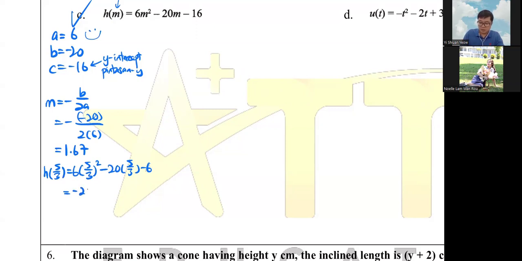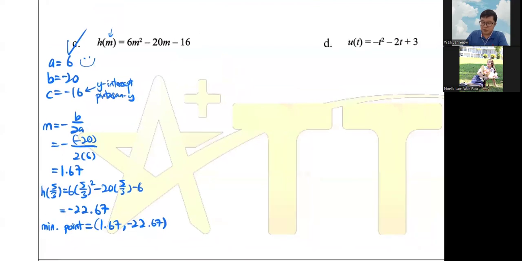Okay, so yes, it's another weird number. Therefore this is a smiley face, so it has a minimum point. Your minimum point is 1.67, and this one is negative 22.67. Negative 22.67, you already know, is between negative 22 and negative 23.